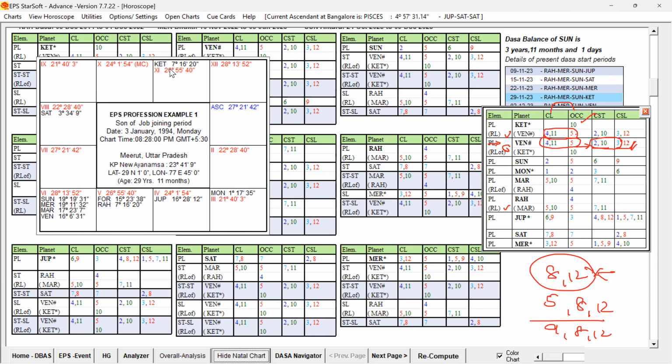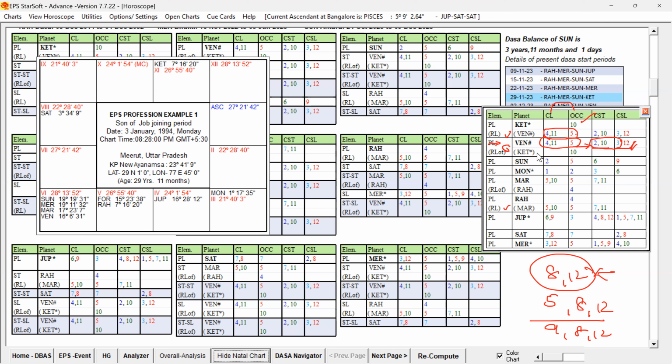So that Venus is favorable. We already discussed that Ketu is occupying the 10th house. Though it is in the sign of Venus, it is in the 10th house. So Venus is getting the support of the Ketu, 10th house. That too, Ketu is a free planet, so influence will be significant. So Venus, which is not having 10th CL or OC, is getting it through the Ketu, and also it is having 2 and 10 cuspal star lord. So this grouping is very good, favorable for the Venus, right?